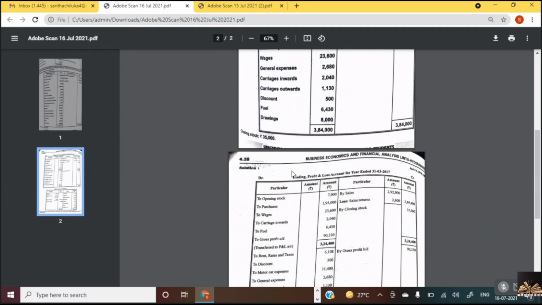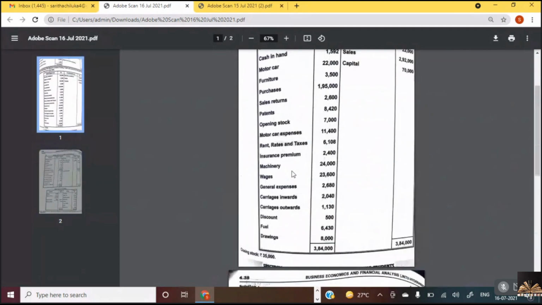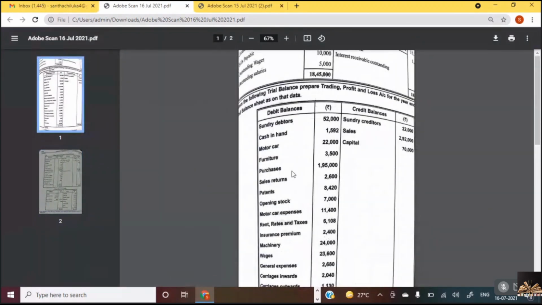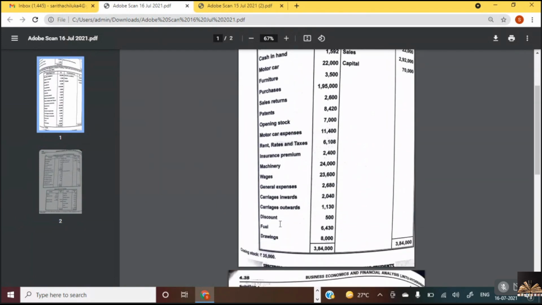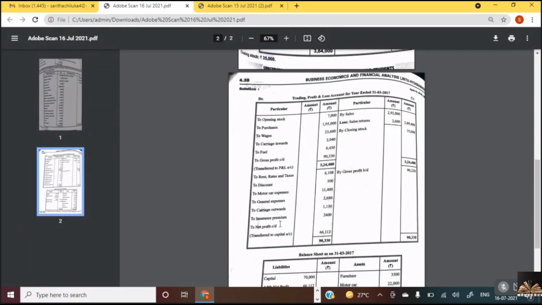Nana, did you get it? Yes, ma'am. Now go with the items of the profit and loss account. What would be the first item? Rent, rates and taxes, insurance, general expenses, carriage outwards, discount. That's it. Then calculate the gross profit.